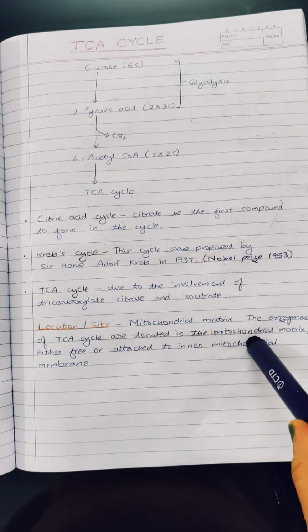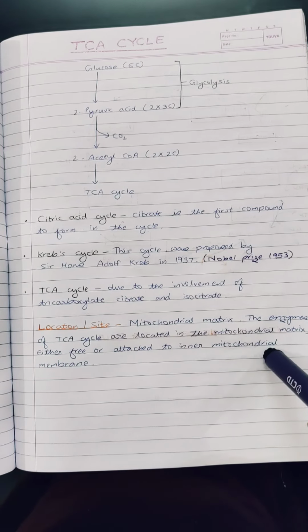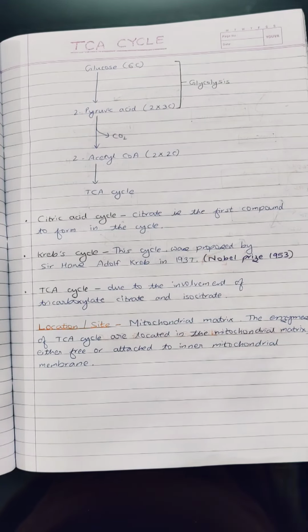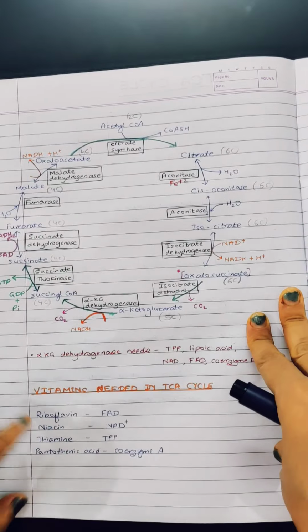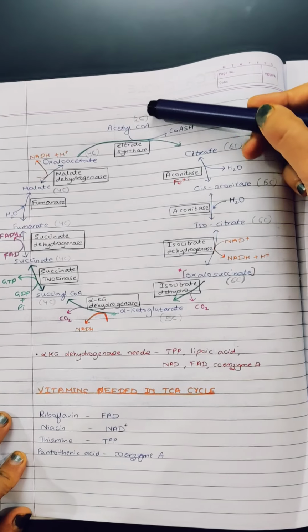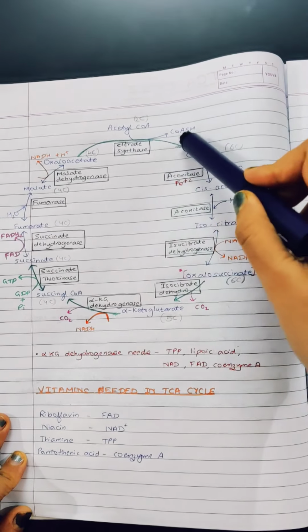Location: it is present in the mitochondrial matrix. All the enzymes of the TCA cycle are present in the mitochondrial matrix, either free or attached to the inner mitochondrial membrane, so that the reducing equivalents which are formed in the pathway can easily be accessed by the electron transport chain. Now coming to the pathway or cycle proper, acetyl CoA enters the TCA cycle.